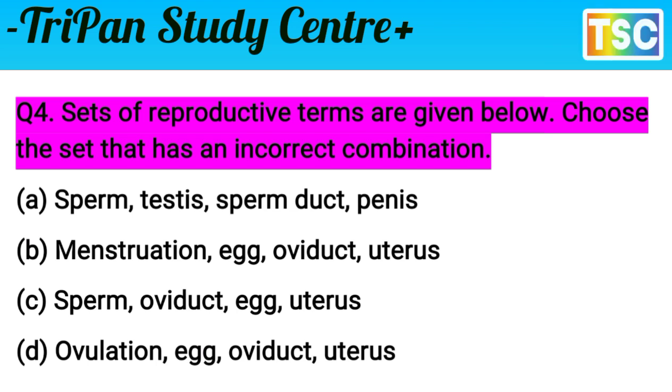Sperm, oviduct, egg, uterus. This is not a valid combination. It means the set that has an incorrect combination is C. The examiner asks for the incorrect combination, and C is the incorrect combination. So option C is right. Let's see the next question.